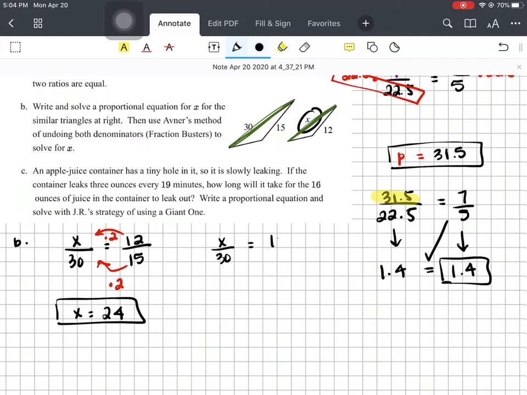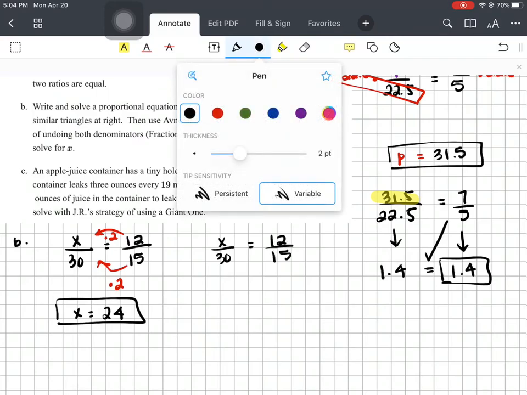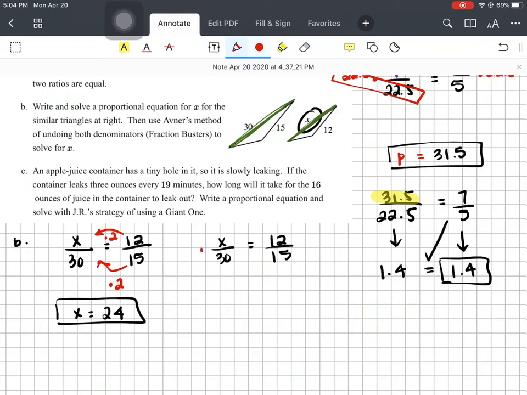X over 30 is equal to 12 over 15. Fraction busters, meaning we are getting rid of both fractions, so we need to get rid of both denominators. What are my two denominators? 30 and 15. So multiplying by 30 and 15 on both sides. All right.